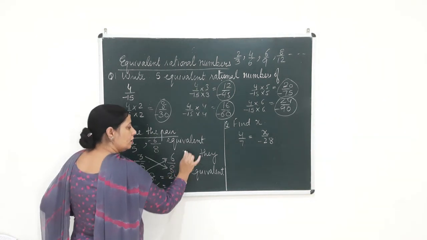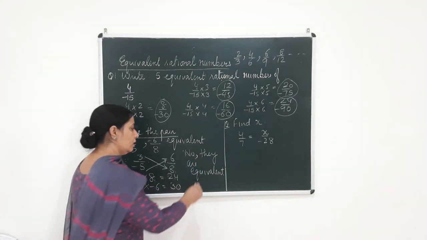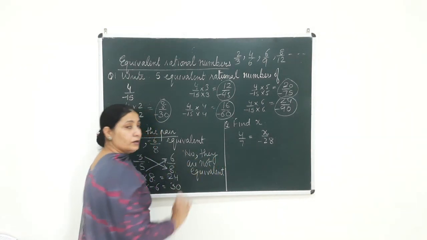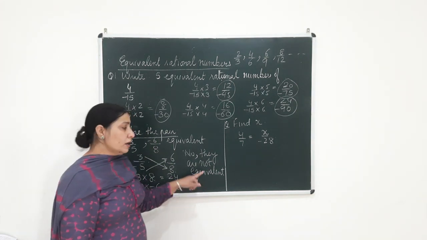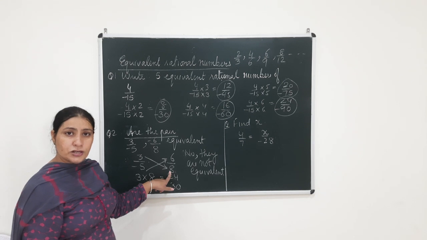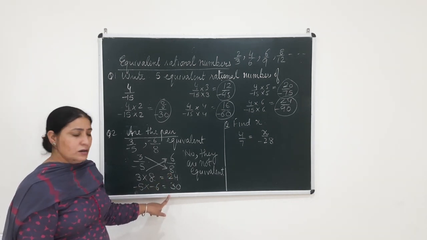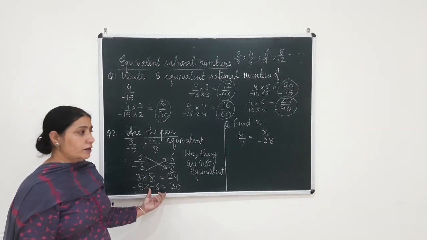So then the answer would have been no, they are not equivalent. So what do we mean by equivalent? If the products on cross multiplication are the same, then we say they are equivalent, otherwise they are not equivalent.